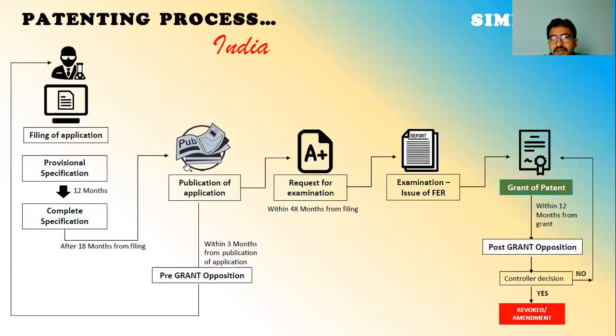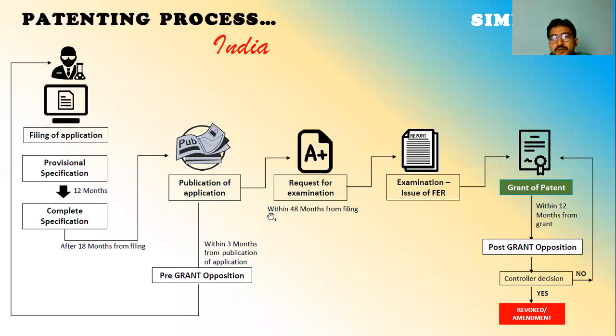The journal comes out every Friday from the patent office, from different centers. I will show the centers: Chennai, Mumbai, Kolkata, Delhi. Once your patent is published in the journal, if you have any objections from any party within 3 months of the publication, then there is a pre-grant opposition. Then again you have to refine it and submit it again. If there is no opposition,